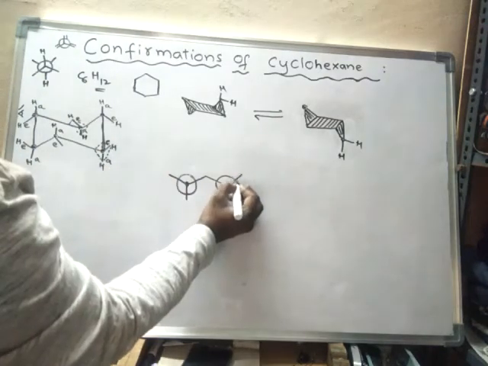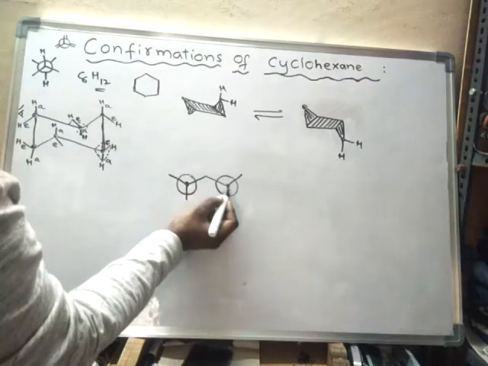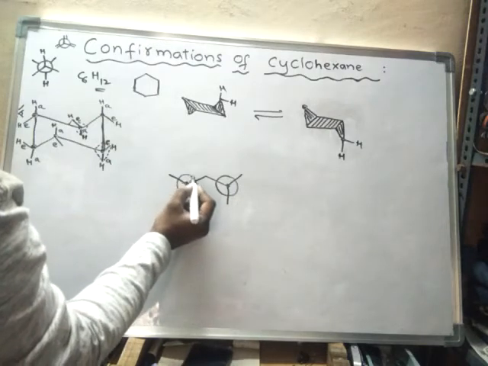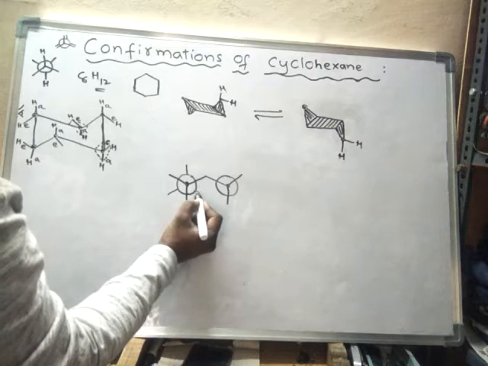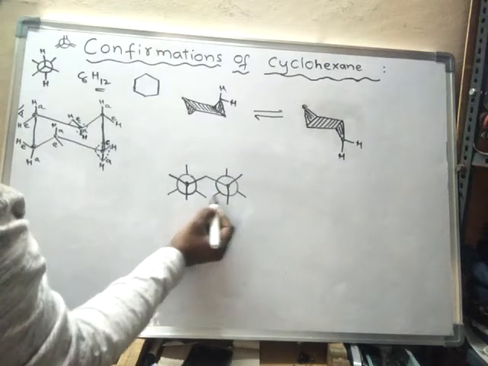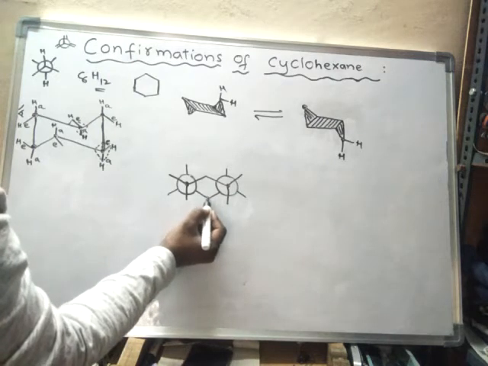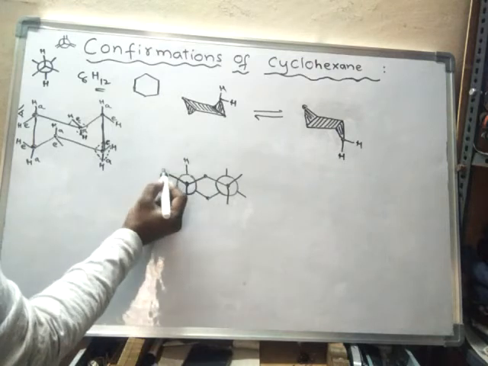So like this. These are front carbons and back carbons. Hydrogens of back carbons will be like this. These two are not hydrogens, they are carbons.